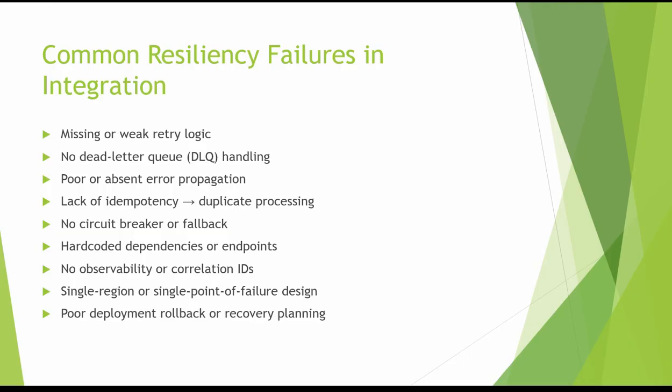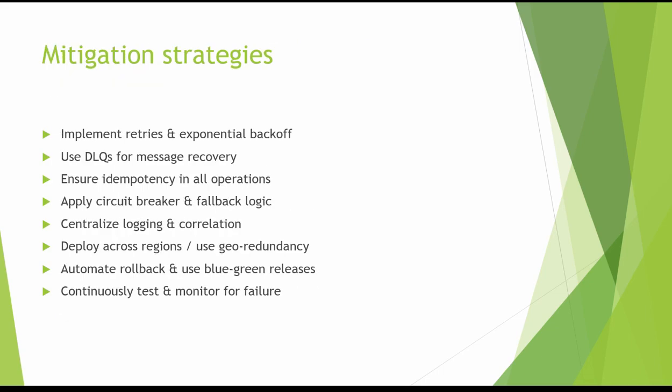Poor deployment and rollback planning. As I mentioned earlier with APIM, a failed deployment or bad configuration shouldn't cause prolonged outages. Without blue-green deployment or version rollback, teams spend hours manually recovering from avoidable incidents. So we need to be careful about those things as well.